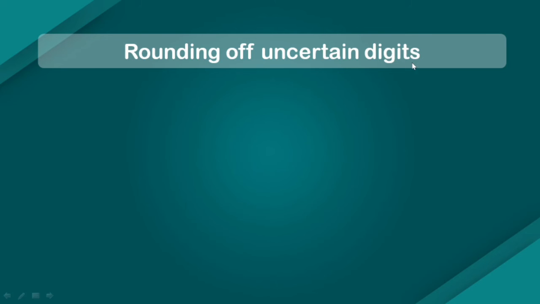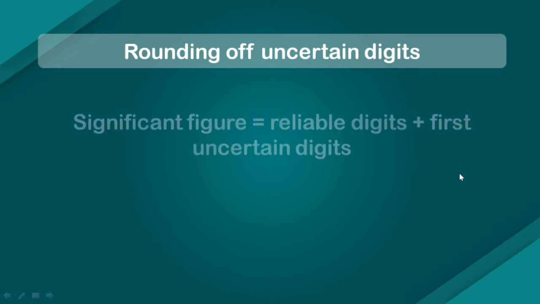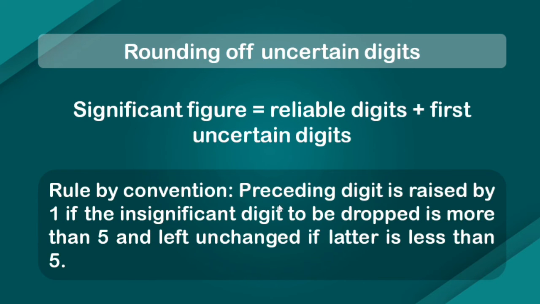Now, once you are done with the calculation, how do you round off the uncertain digit till you have only the first uncertain digit? Because that is all you need to represent the number in terms of significant figures. The rule by convention, which we all know, is that the preceding digit (preceding means before) is raised by 1 if the insignificant figure that is to be dropped is more than 5, and left unchanged if the latter is less than 5. We already know that. So 4.56 will round off to 4.5. 6.33 will round off to 6.3.